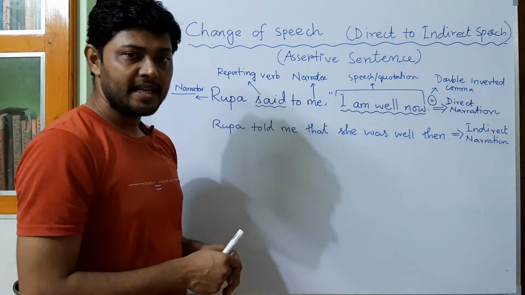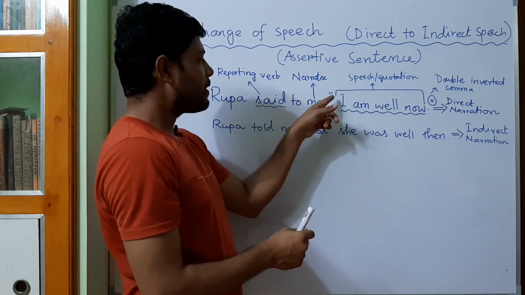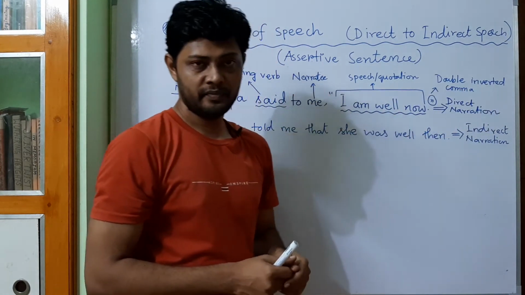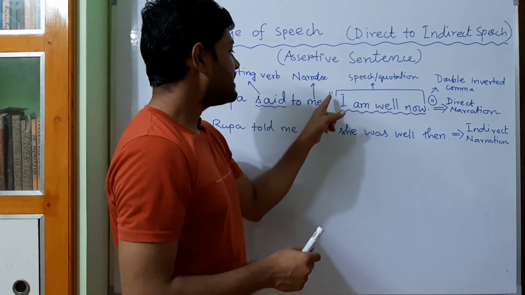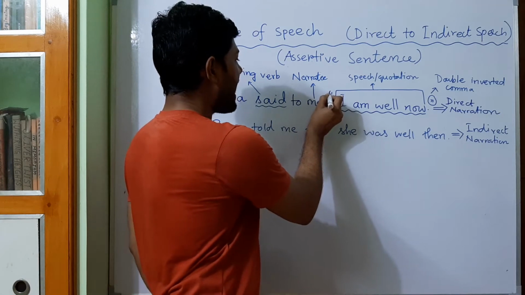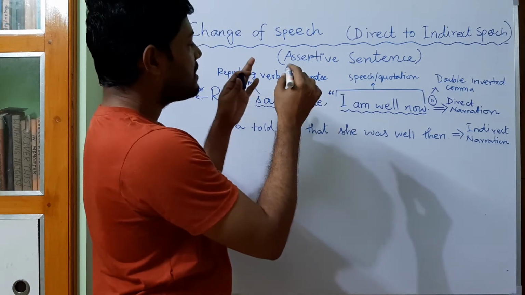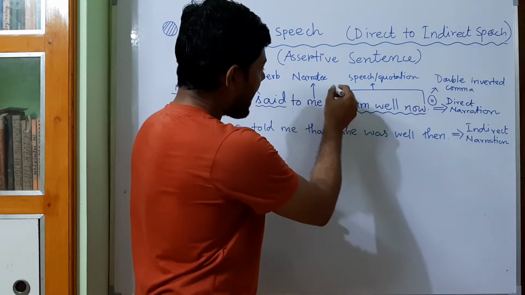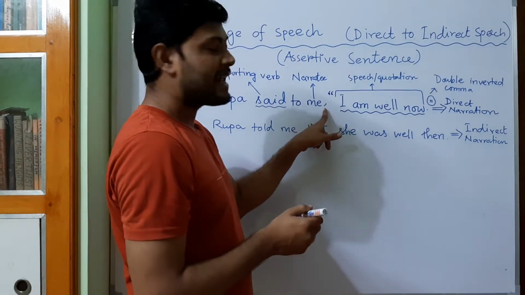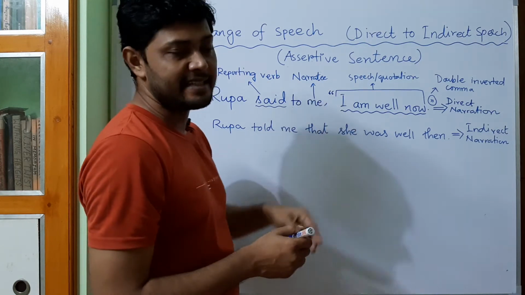After that you will find two punctuation marks. First one is comma and second one is called double inverted comma. You will find it is double in number, 1 and 2, and it is called inverted because it is an upside down comma. That means a comma looks like 9, but in double inverted comma they look like 6.